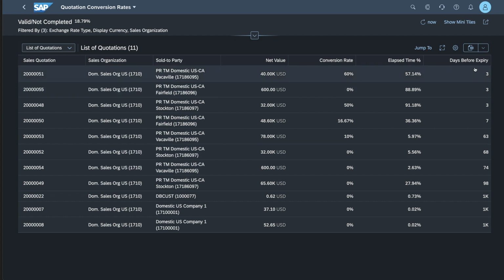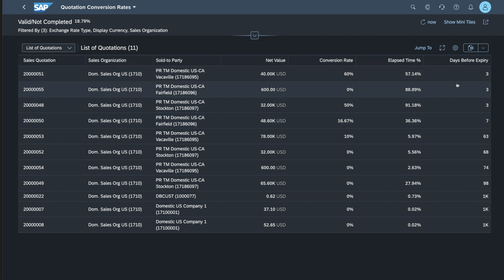But we also have that information in that last column of days before expiry. So I can see that the quotations are ranked by expiry duration, and I have 4 quotations that are going to expire in the next 7 days.